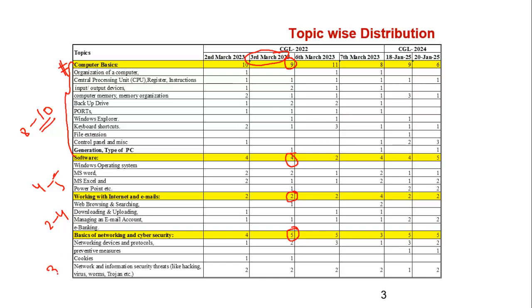As you can see the trend, this section is very important. You need to learn various basic concepts related to the computer. We have already made a theory session. You can just watch those videos and get benefited.